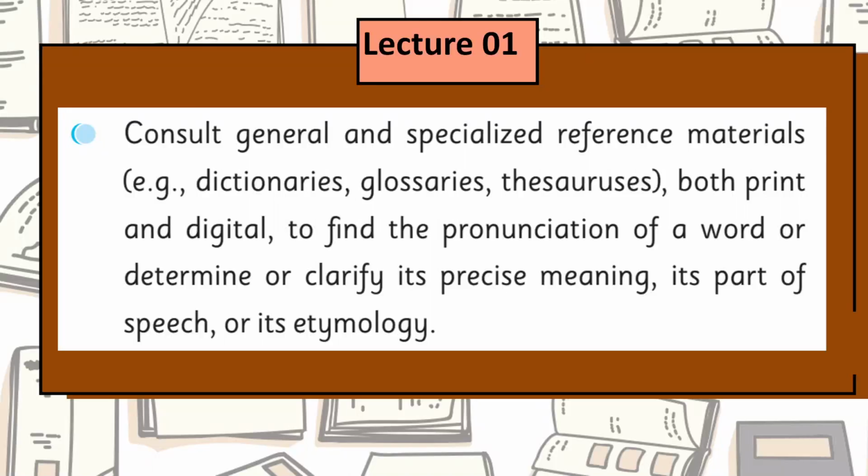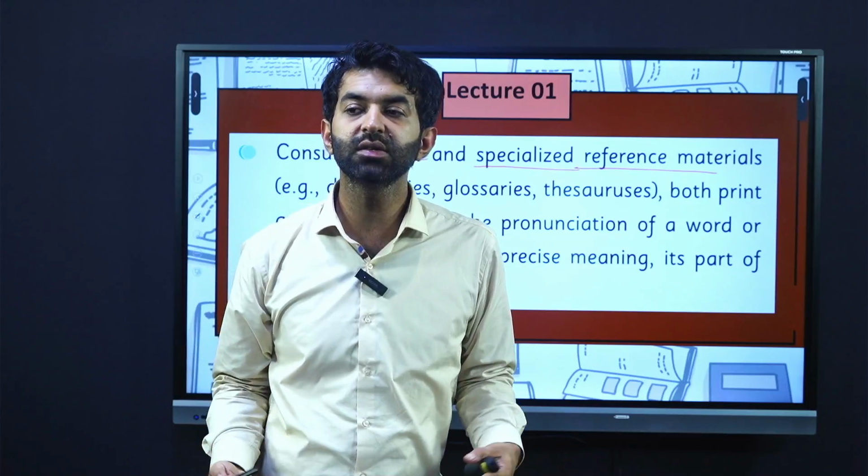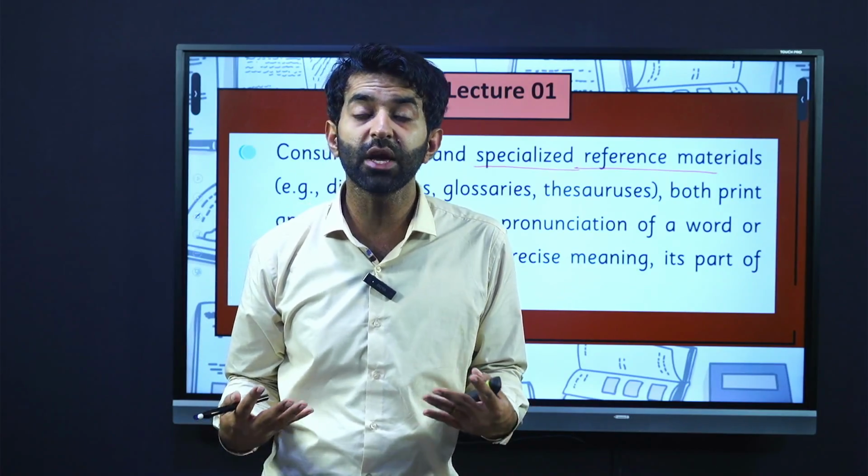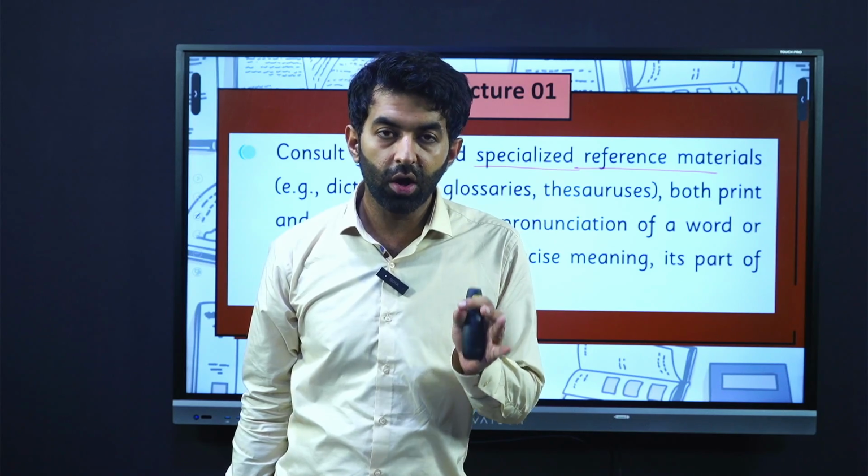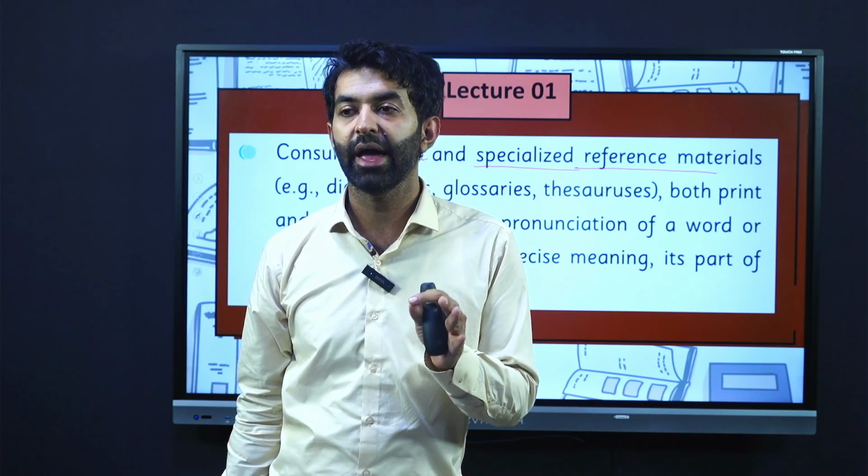First one is about vocabulary. How do we know that? We have to consult general and specialized reference materials. And what are those reference materials? When we are talking about words and their meanings and different information about a word, we are always referring to some extra materials.